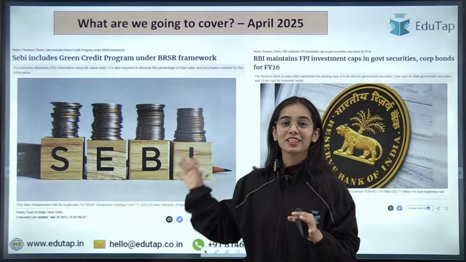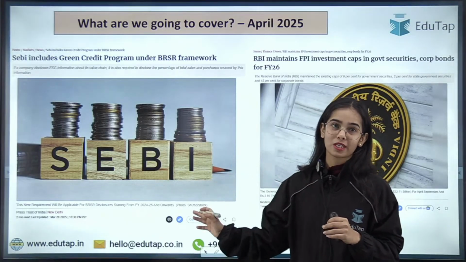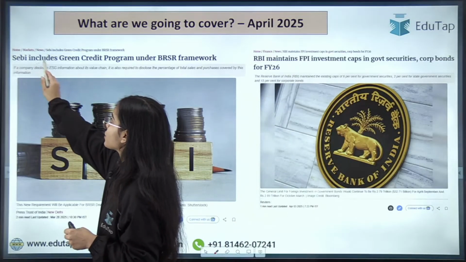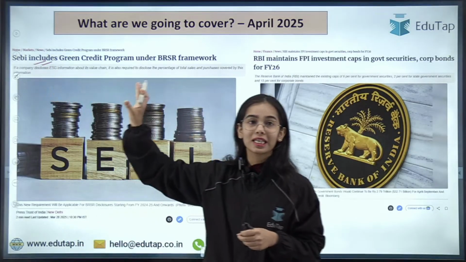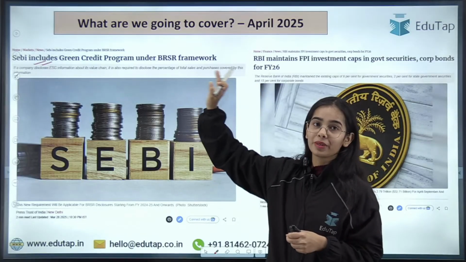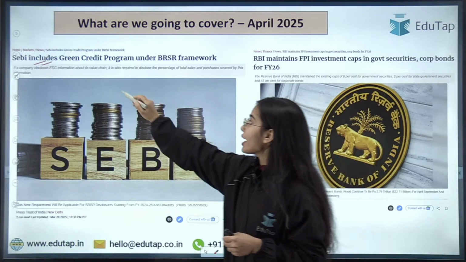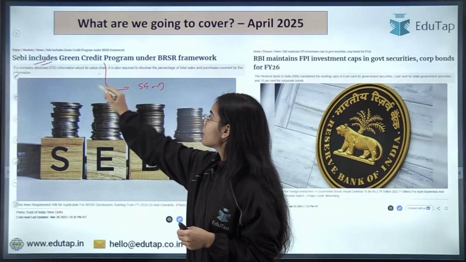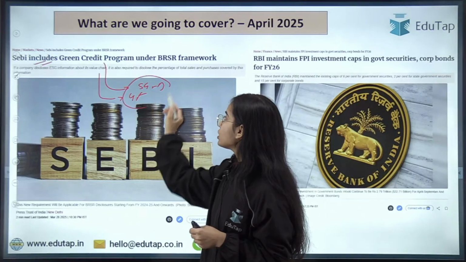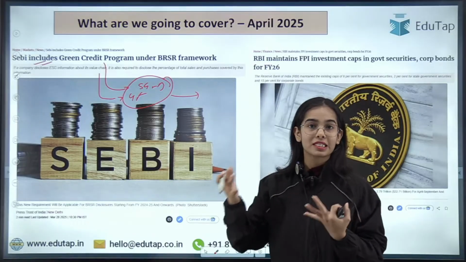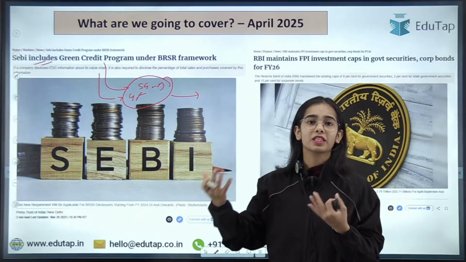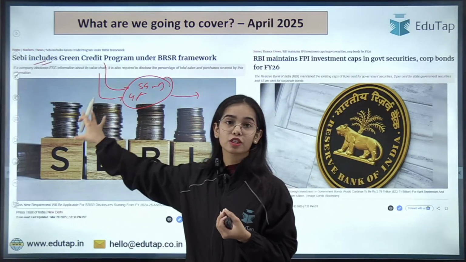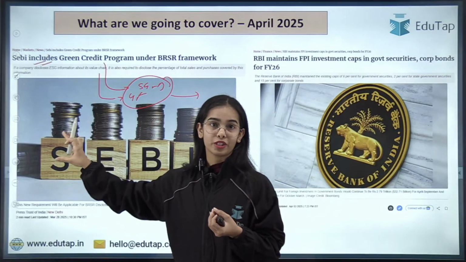In today's session, we are going to discuss two very important news articles. The first one is regarding SEBI, the Securities and Exchange Board of India, which has included the Green Credit Program under the BRSR framework. As you know, sovereign green bonds and green finance can be used in your descriptive answer writing if a question comes on sustainable development or climate change, and the actions taken by the government or the regulatory authorities.